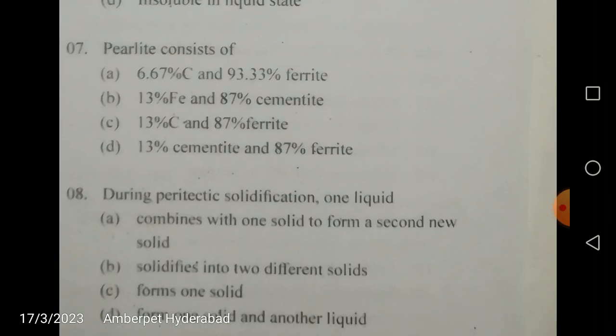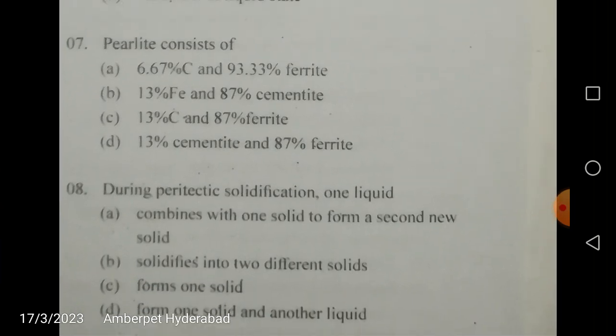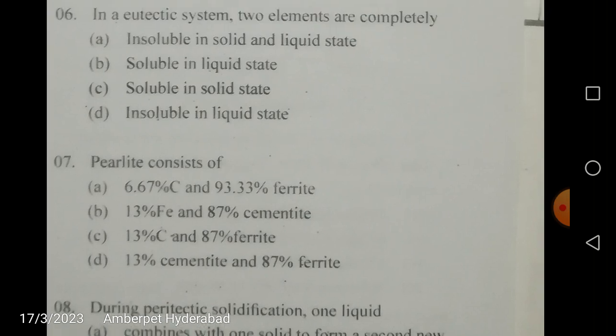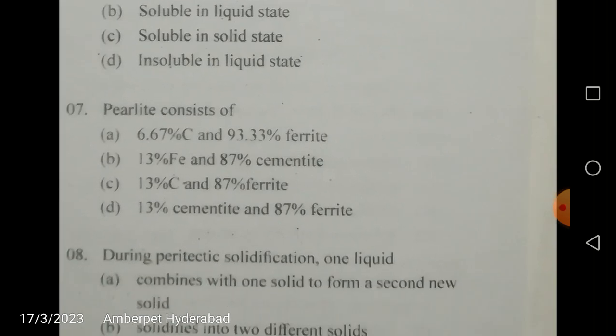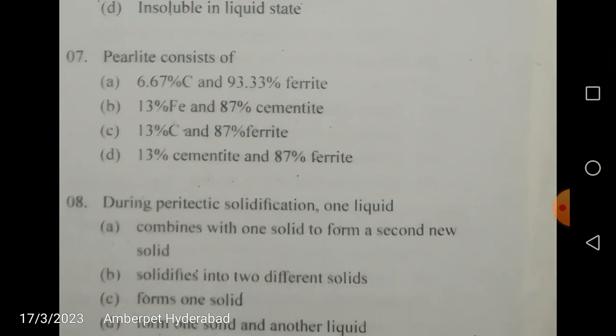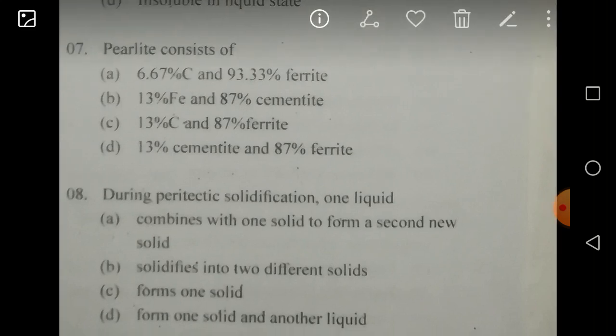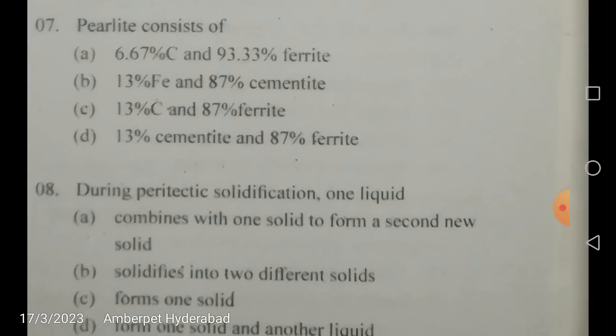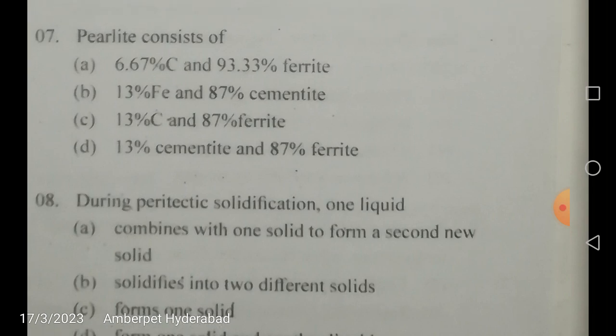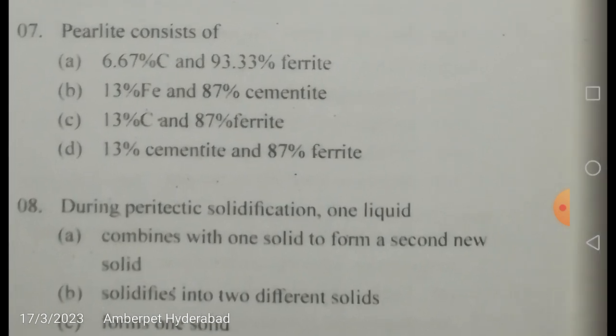Let us see some missed questions here, friends. Pearlite consists of what? Is it 6.67% carbon and 93.33% ferrite, or 13% iron and 87% cementite, or 13% carbon and 87% ferrite, or finally 13% cementite and 87% ferrite?